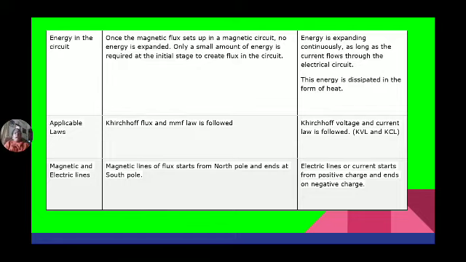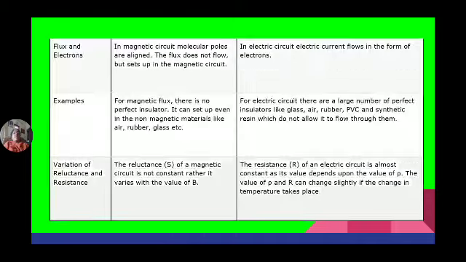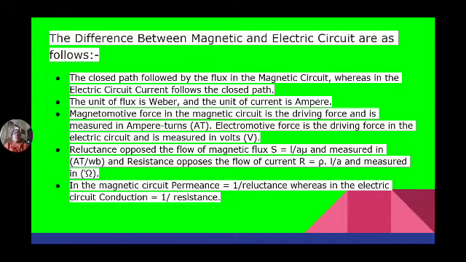In magnetism, the flux starts from the north pole and ends at the south pole, whereas in electric circuits, the electric lines start from positive charge and end at negative charge. So these are some basic differences that we discussed. Once again, the flux follows a closed path in the magnetic circuit, whereas electric current flows in the electric circuit.